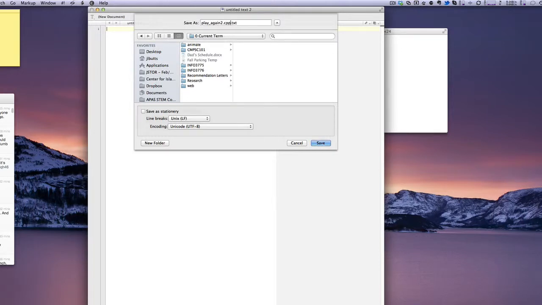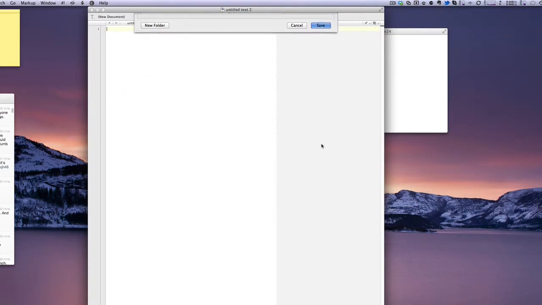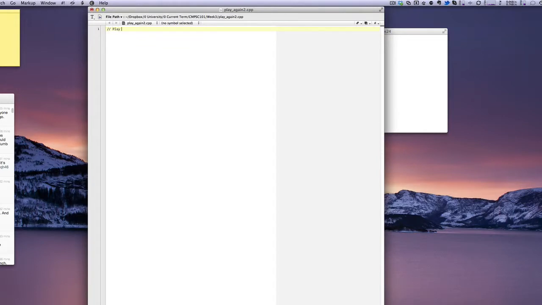Okay, so I've created a new document. I'll name it playagain2.cpp and save it in my folder. And I'll put in my initial comments, the name of the program and the version. And then I'll just say that it demonstrates a do loop.